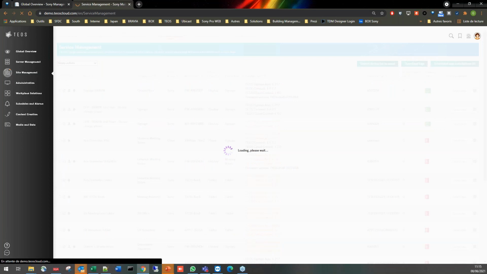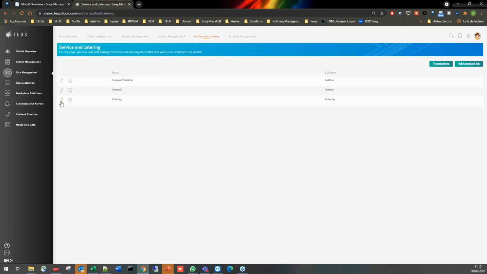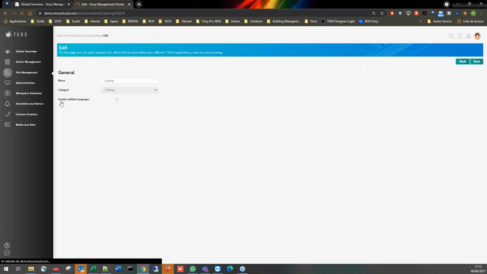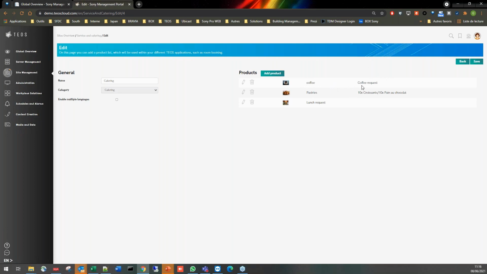For the service and catering, as well as the incident management tab, we will not go too much into details, but just as a top level point of view, just to show you, you can create, as in your own platform, your own categories of products for catering or for services that you want to provide to your users, adding a picture, of course, the title of the product and some description that can be after shown on the tablet as an interface of the room booking system.